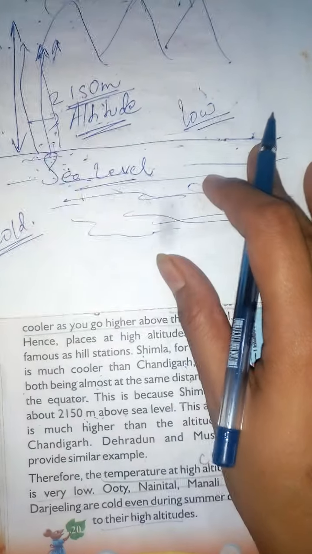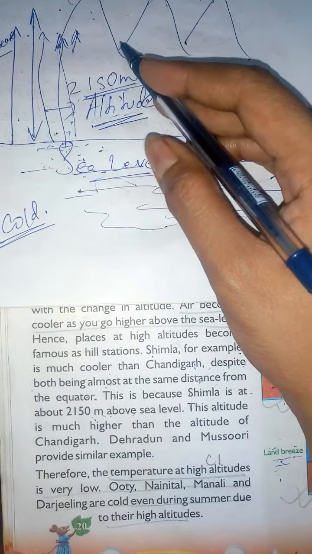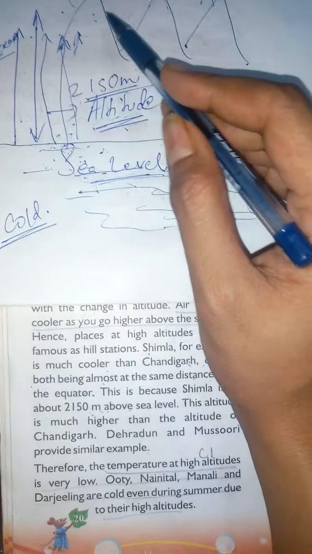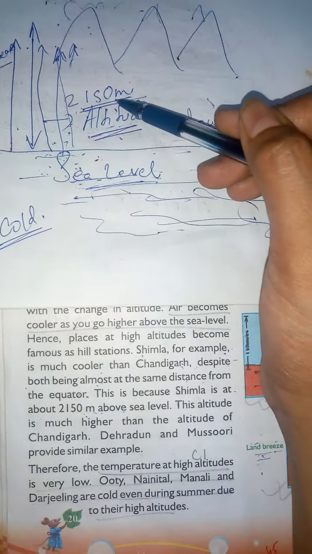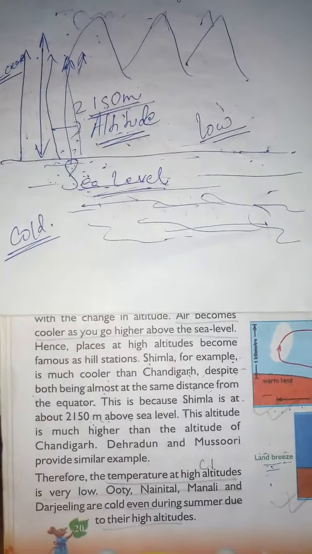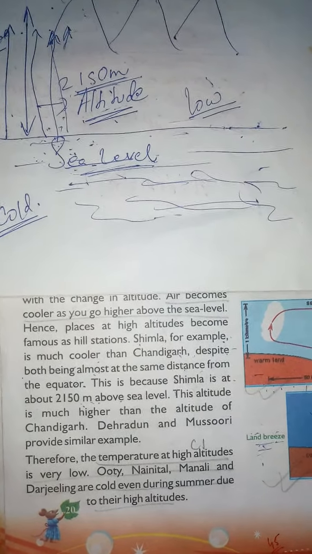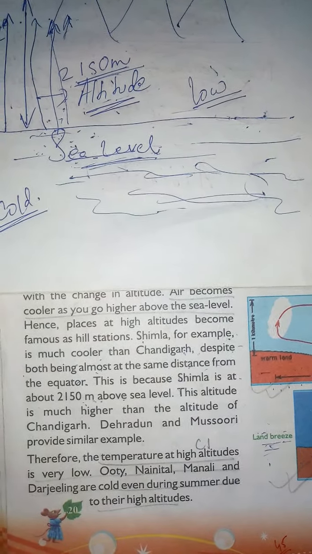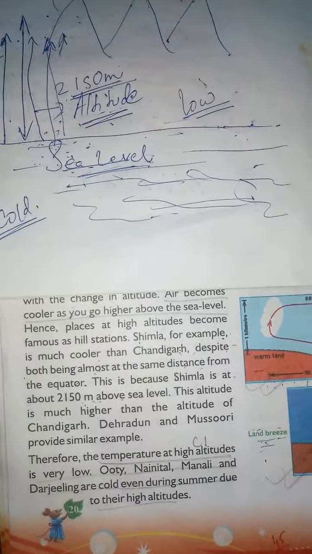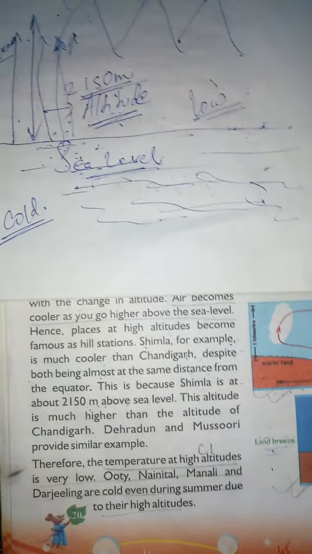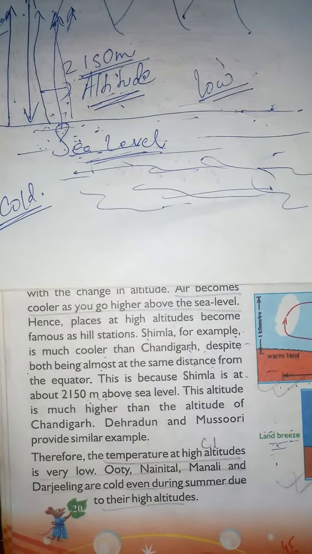Hence the air becomes cooler as we go higher above the sea level. And that's why places at high altitudes become famous hill stations. Hill stations, we can talk about Ooty, Nainital, Manali, Darjeeling. During the summer season also, it is very much cold. Why is it very much cold? Due to their high altitudes. So therefore, the temperature at high altitudes is what? It is cold. It is low.